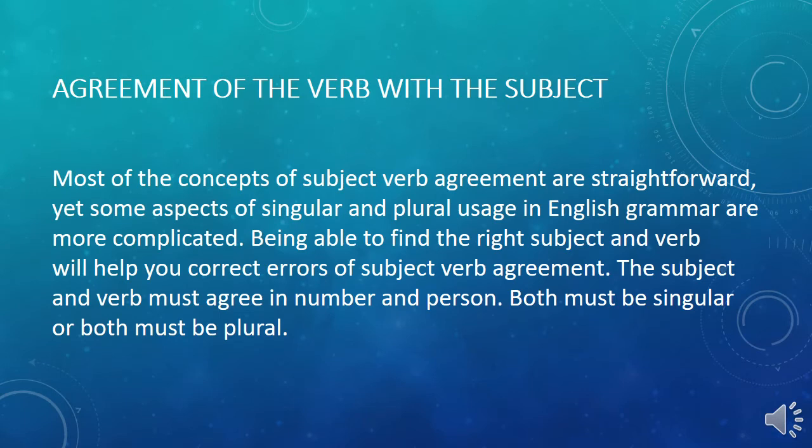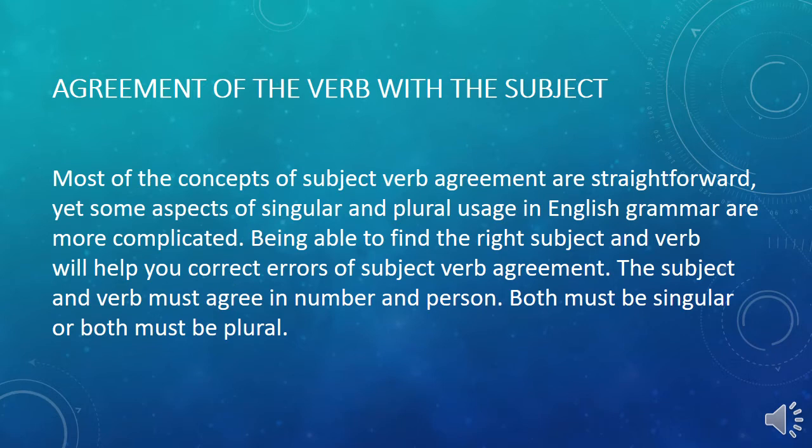Dear students, before starting the general rules for agreement of the verb with the subject, I want to give you a little introduction about the topic. Most of the concepts of subject-verb agreement are straightforward, yet some aspects of singular and plural uses in English grammar are more complicated.